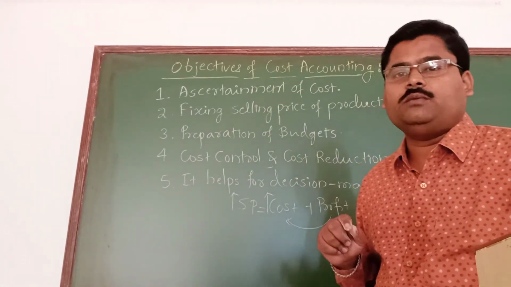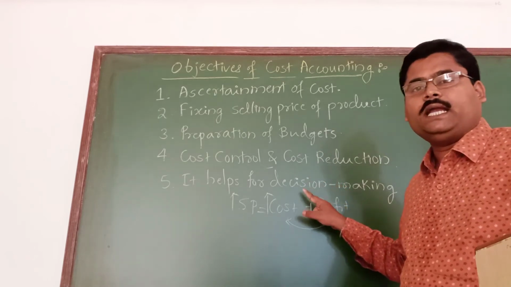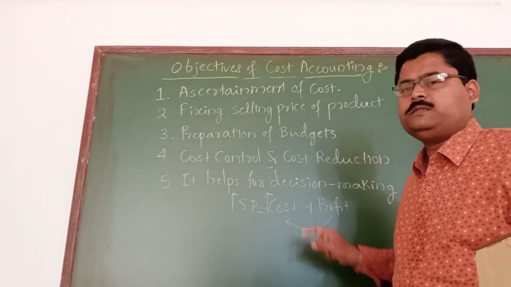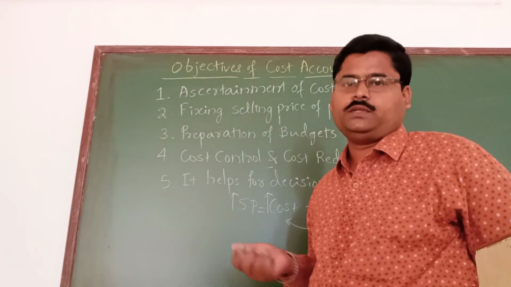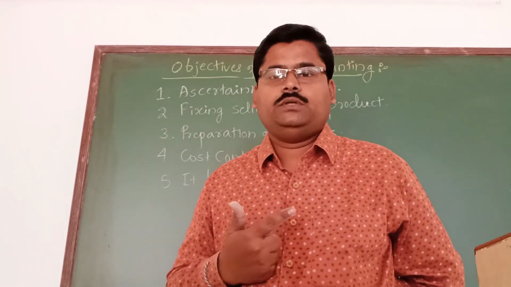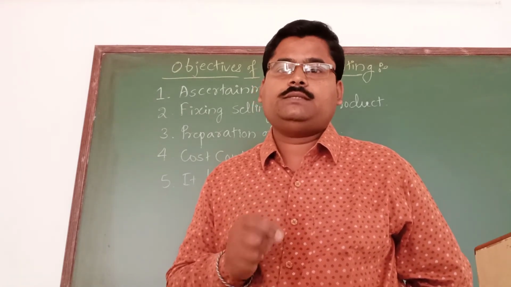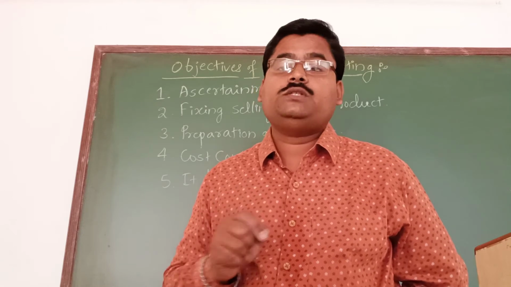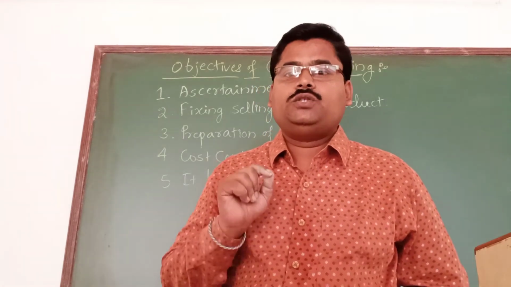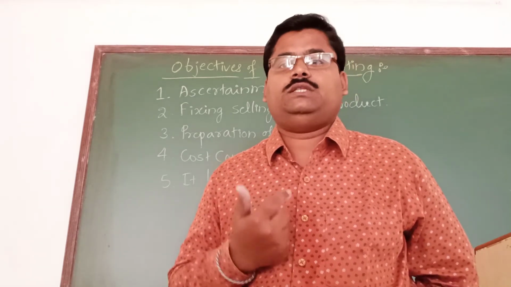So that is the fourth important objective. And the last thing is that it helps in decision making. As we know, it is not only financial accounting; now it is the role of cost accounting which is very helpful and beneficial to the management for taking decisions.